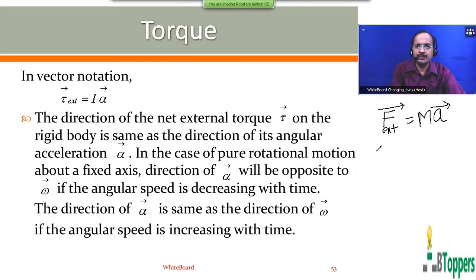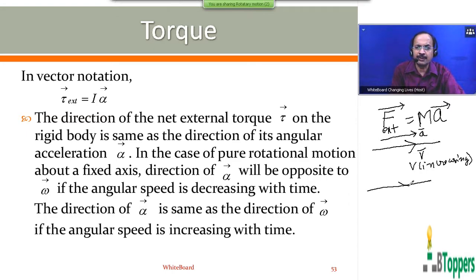As you know, in problems of one-dimensional motion, that means when the body moves in a straight line path, if the direction of the acceleration is in the direction of the velocity, then the magnitude of velocity will be increasing with time.